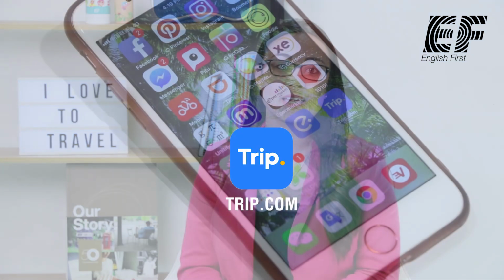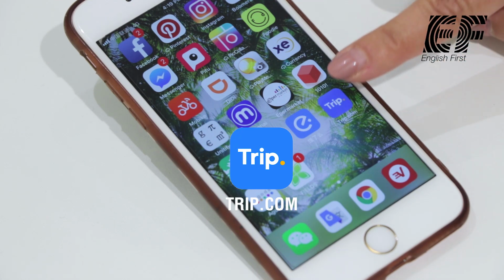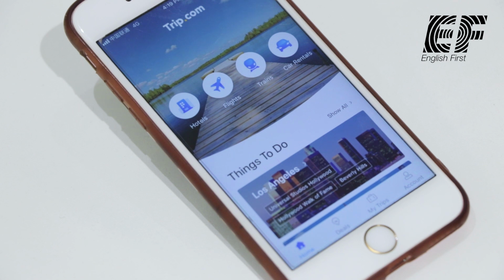So it depends on where you want to go, how long you want to stay, and that depends on what platform you're going to be booking your tickets or your accommodation on. One of the most popular travel apps in China is Trip.com. So when you download the app, you can see that you can book hotels, flights, trains, and even car rentals through this app.